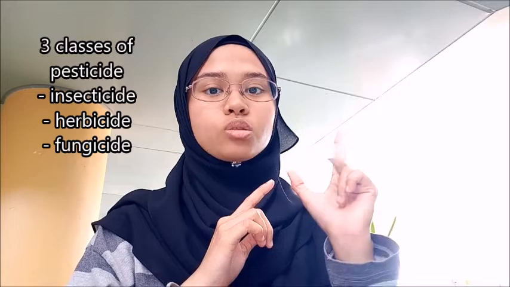Okay, next, toxicant. So toxicant is slightly different from a natural toxin, because toxicant is actually man-made, which is made by humans, or that is put into the environment by human activities. For example, pesticides. And there are three classes of pesticides, which are insecticides, herbicides and also fungicides.